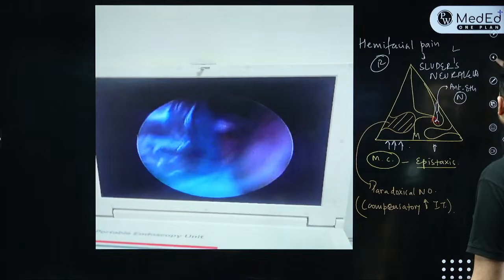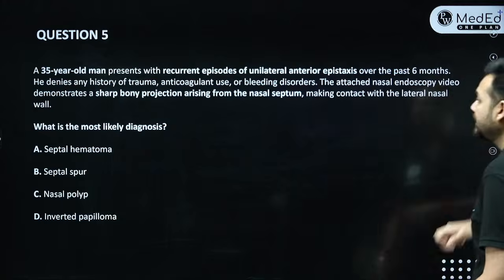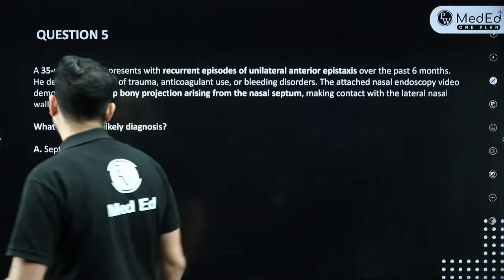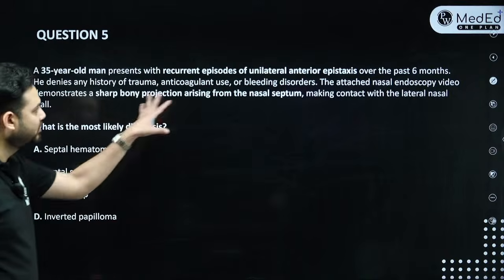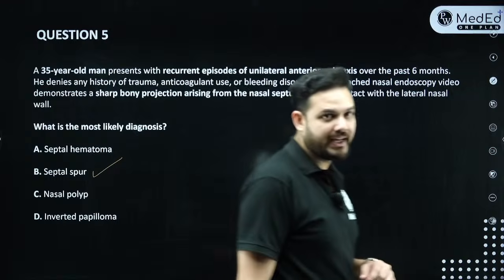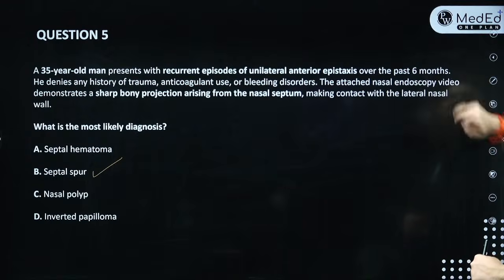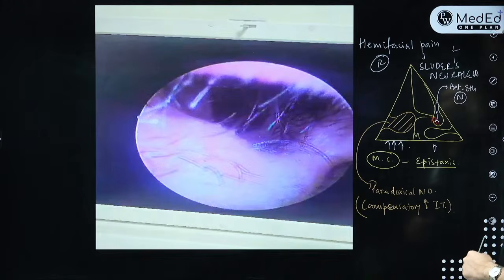they can ask you. So the answer to this question will become what? The answer to this question is straightforward, that it is going to be a septal spur. Okay, fine. It is a sharp bony projection of the nasal septum. Okay, fine. So we have done halfway. We have done 5 important MCQs of the nose. Now we move on to number 6, right?